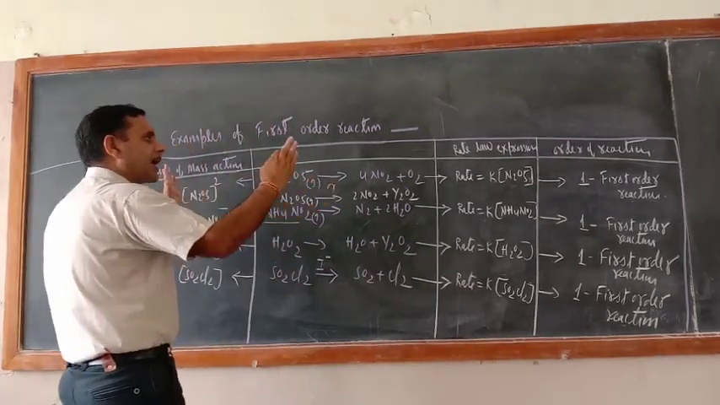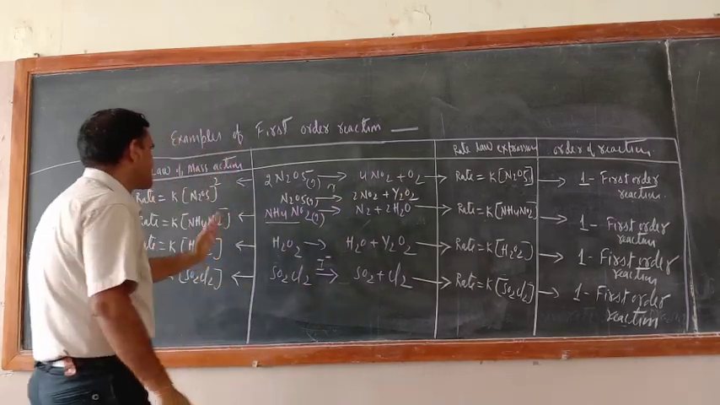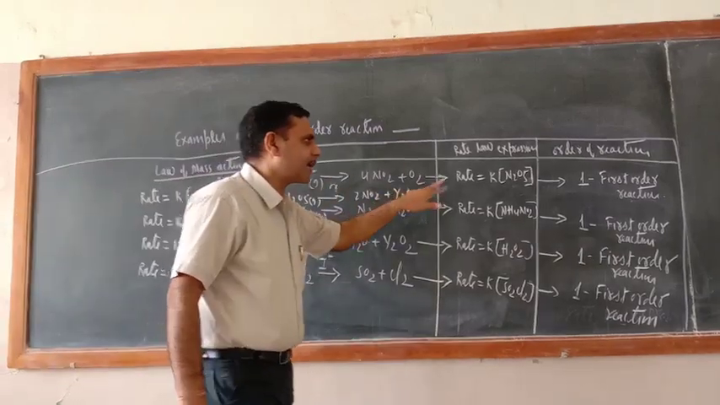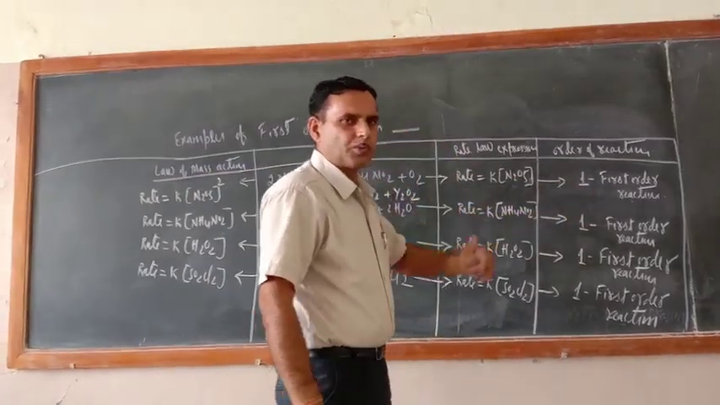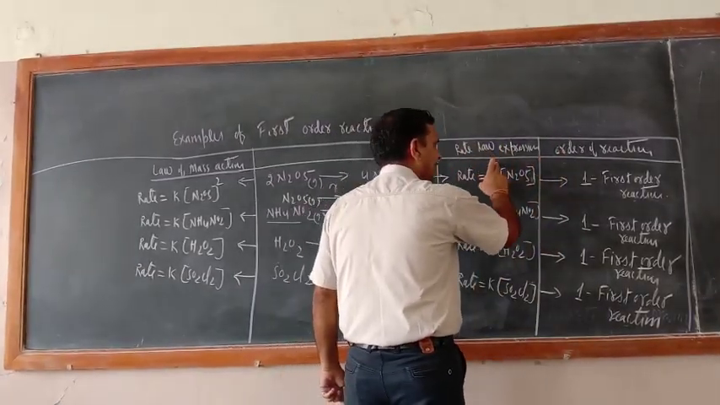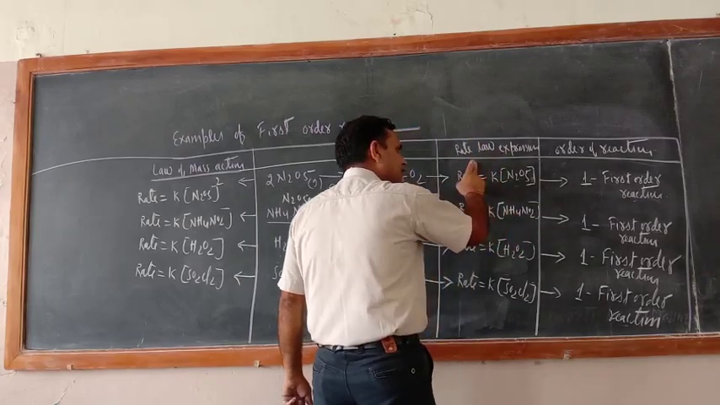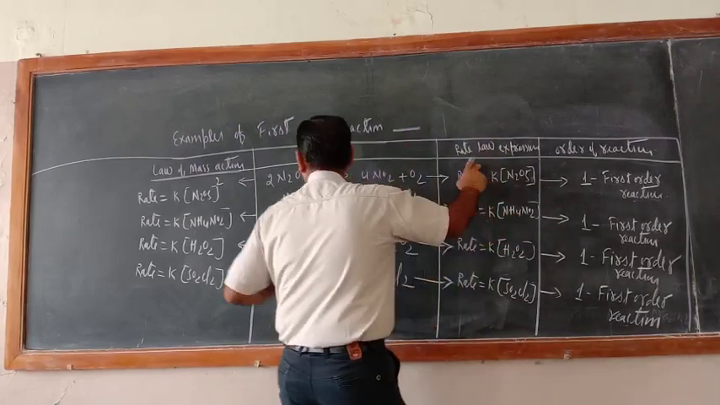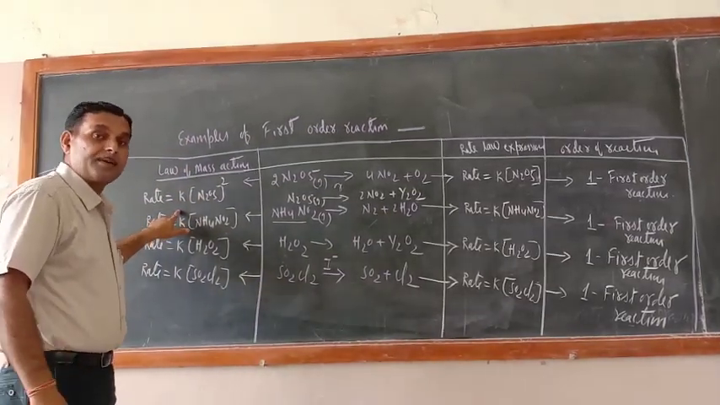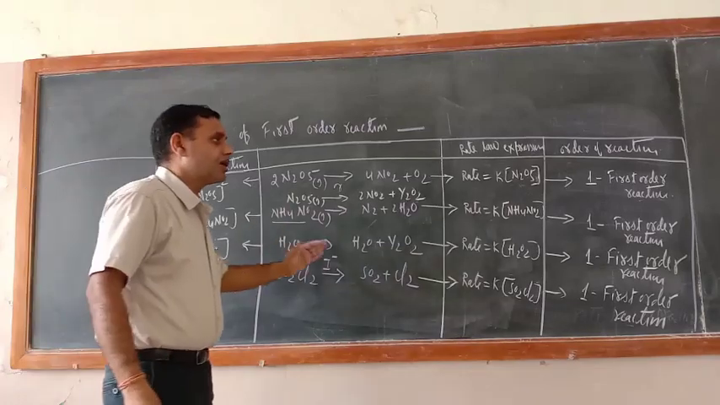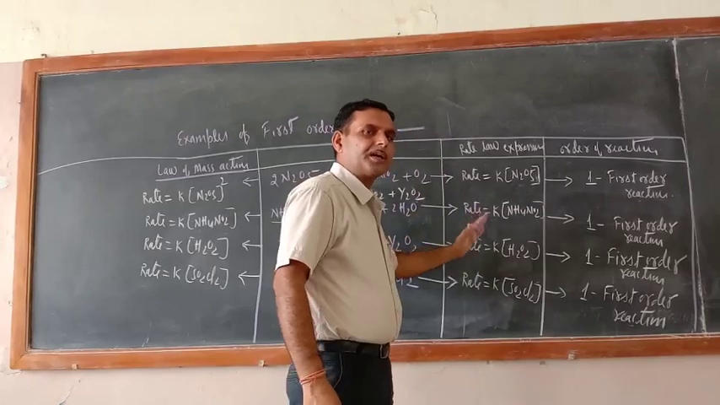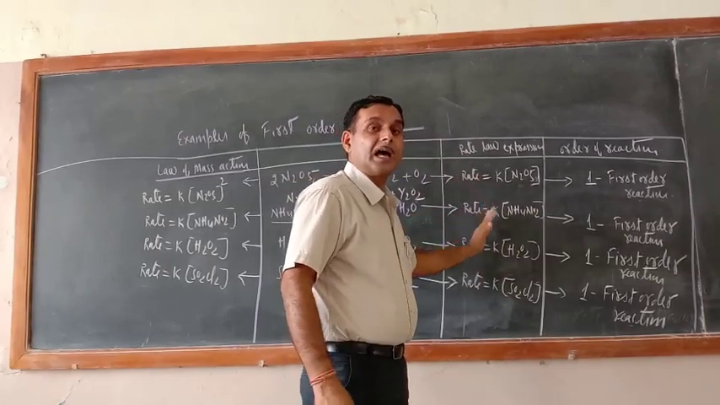The meaning of writing this in tabular form is so that you can very easily distinguish between the law of mass action, rate law expression and order of reaction. So once again I am summing up. Order of reaction is purely based on the rate law expression. The rate law expression is purely based on experimental findings, and the law of mass action is purely based on the balanced chemical equation. So here a clear cut division is there. Order of reaction should be written as per the rate law expression.